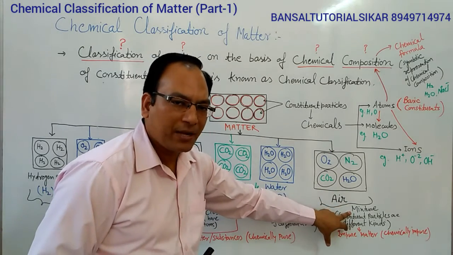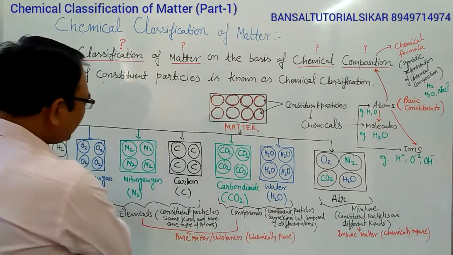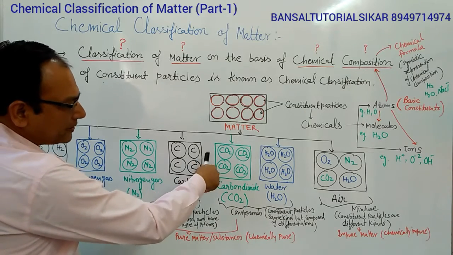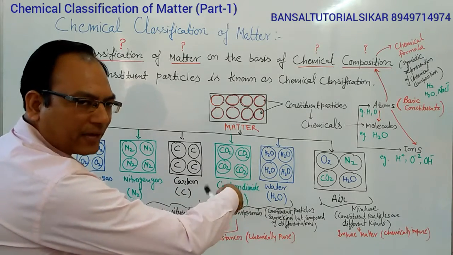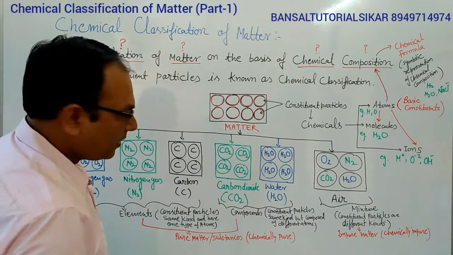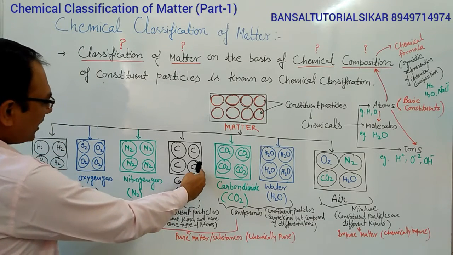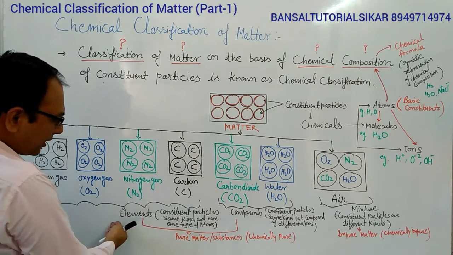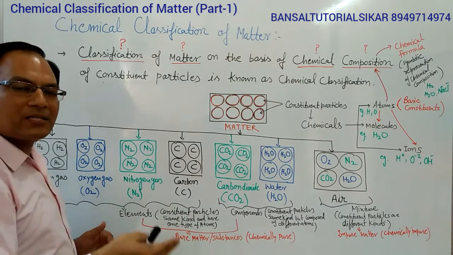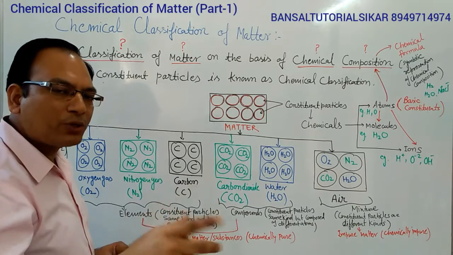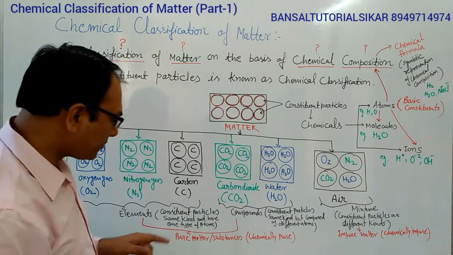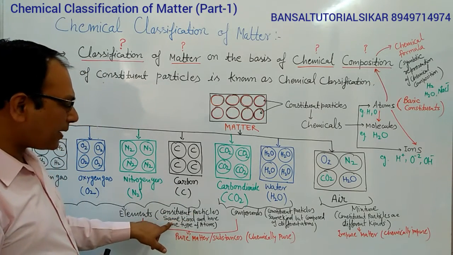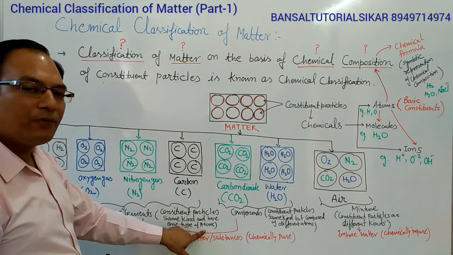It is a mixture. But in this case, we can see that all the metals have the same kind of particles, the same type of chemical composition. In these examples, you can see that each metal is composed of only one type of atom, so they are called elements. So elements are the simplest form of material which are composed of only one kind of atom. The constituent particles are of the same kind and have one type of atom.